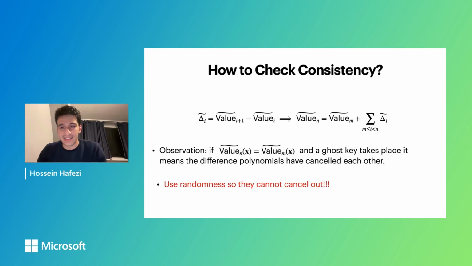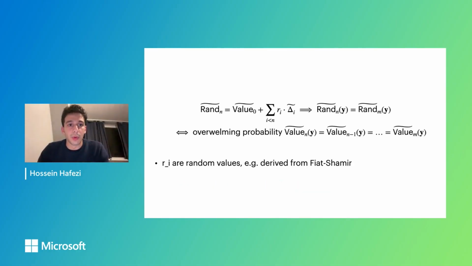So our high-level idea is that we use randomness so they cannot cancel out each other, and the result will be non-zero. For that, we define these rand polynomials, where rand n is basically a random linear combination of all the difference polynomials. And the key observation is that if the rand polynomials at two epochs at some point are equal, it means that all the value polynomials for those epochs and the intermediate epochs were equal with high probability.